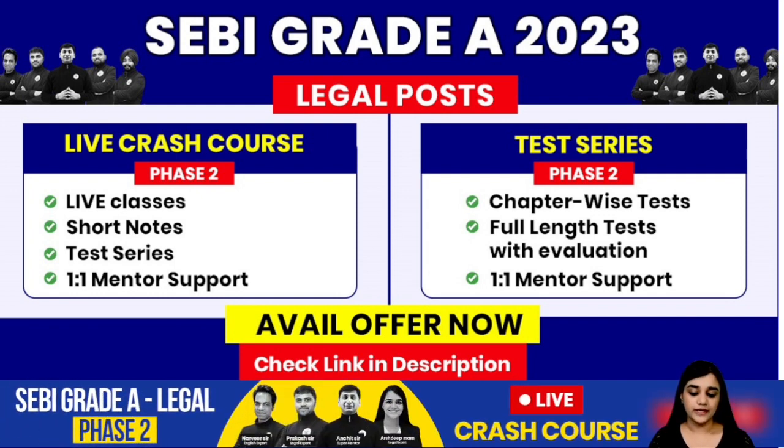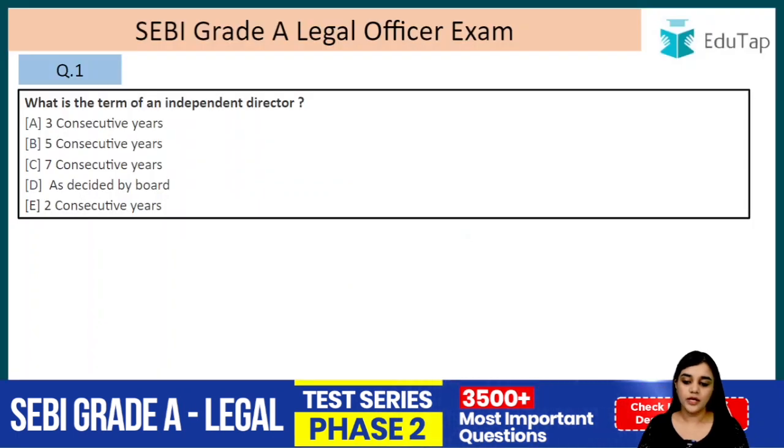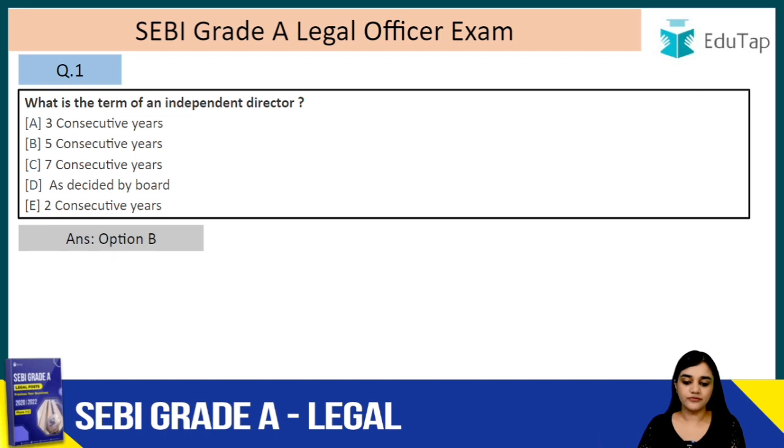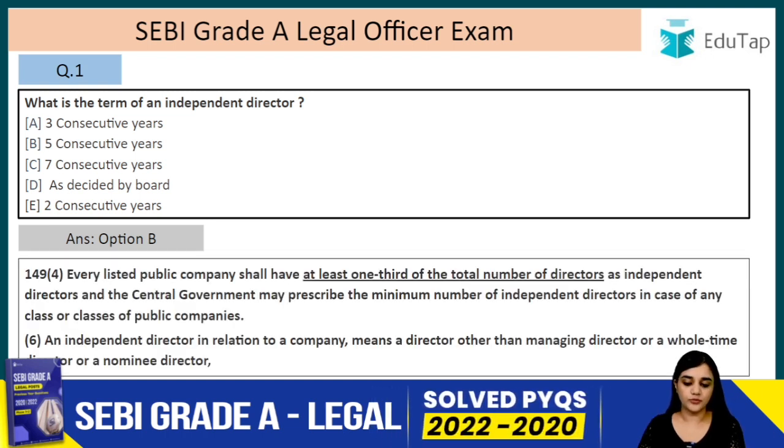Now let's start with our lecture. Question number 1. What is the term of an independent director? So the answer to this question is 5 consecutive years, that is option B, right?